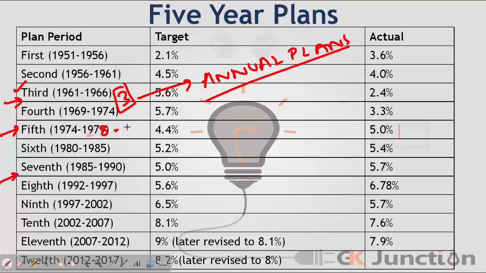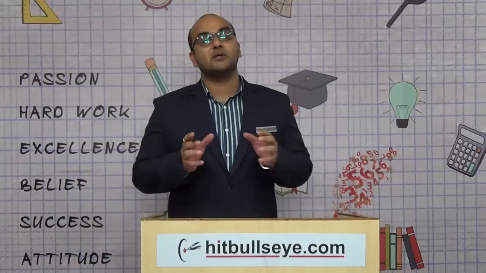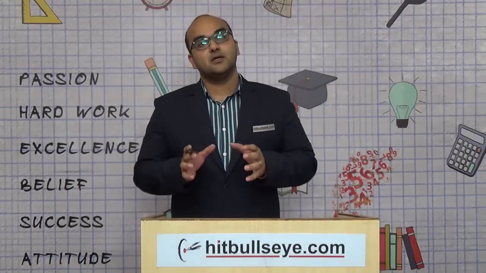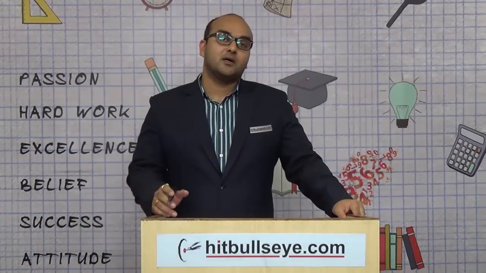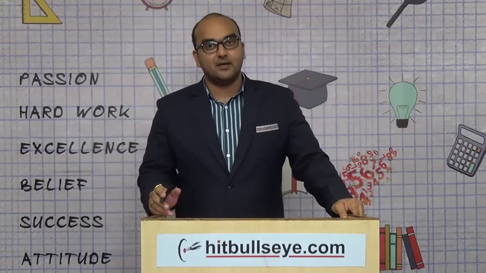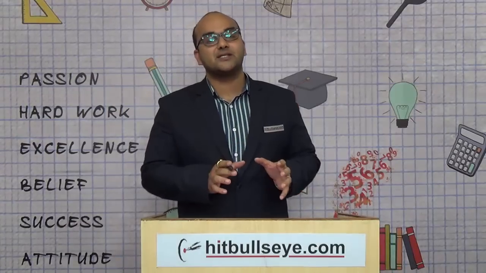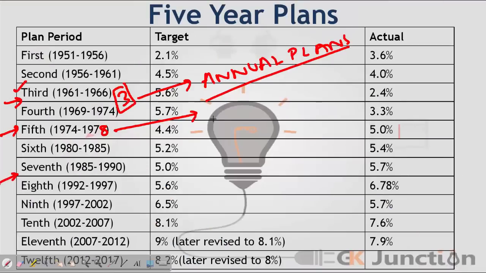As far as the 5th plan is concerned, this was a period of political instability and turmoil in the country. This is when Indira Gandhi was defeated and the first non-Congress government was formed at the center, led by the Janata Party. The Janata Party had new visions of development for the country, and they abandoned the idea of 5-year plans.